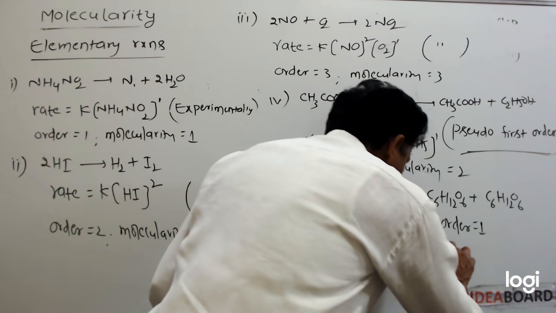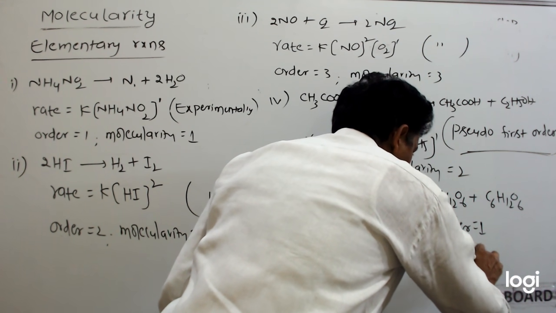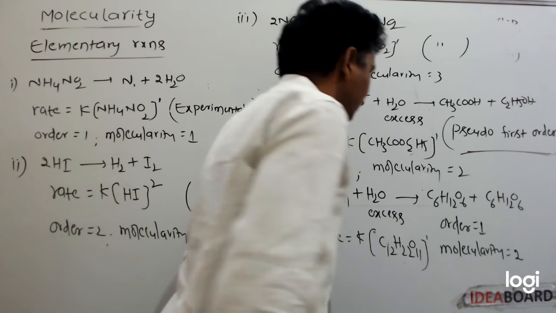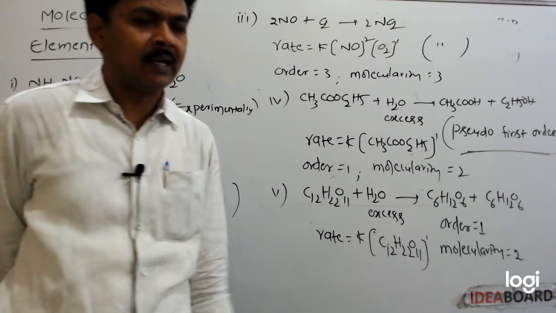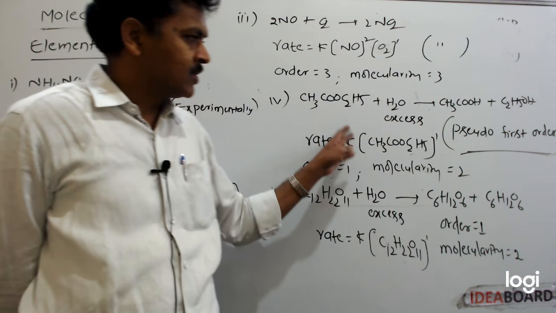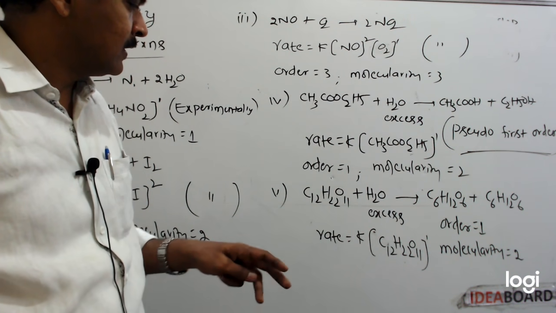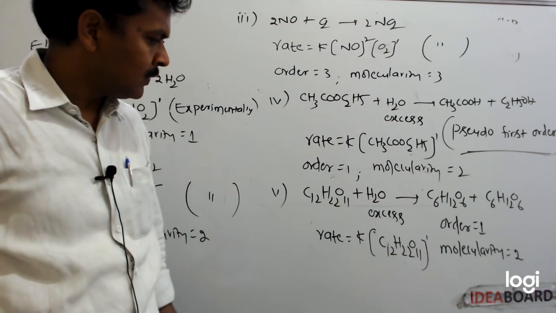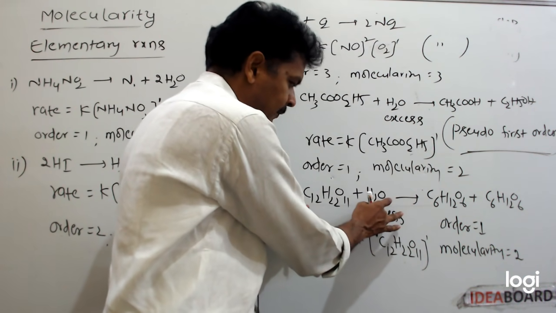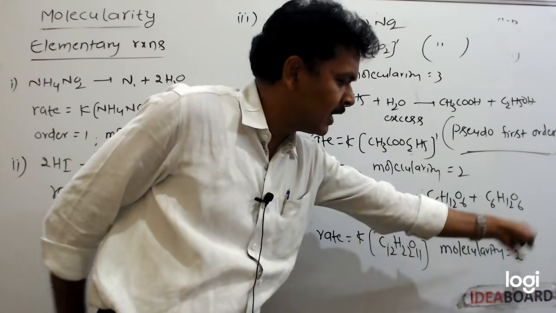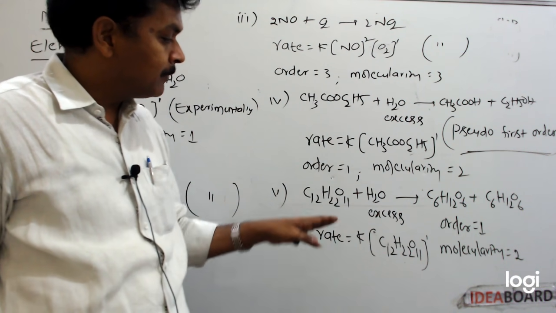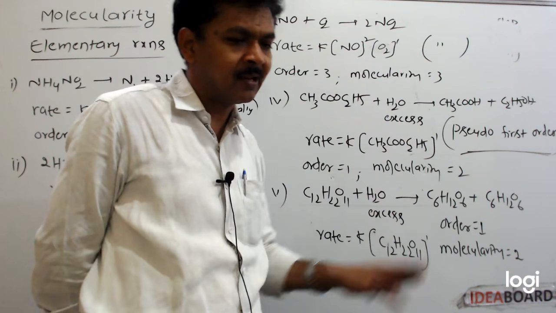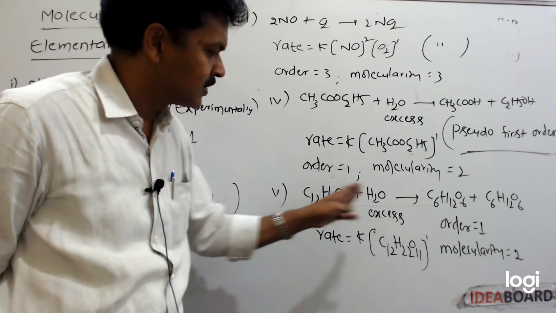but molecularity is equal to 2. So this is also a pseudo first order reaction. Pseudo first order reactions are the reactions in which order is 1 but molecularity is 2. Two molecules are there. That's why molecularity is 2. But the rate of reaction does not depend on water concentration because here excess of water is present. So this is also a pseudo first order reaction.